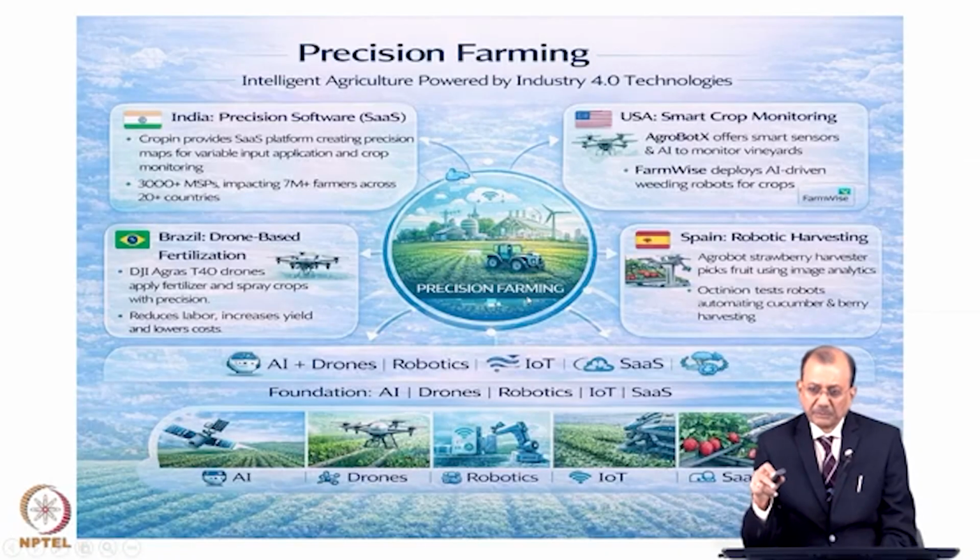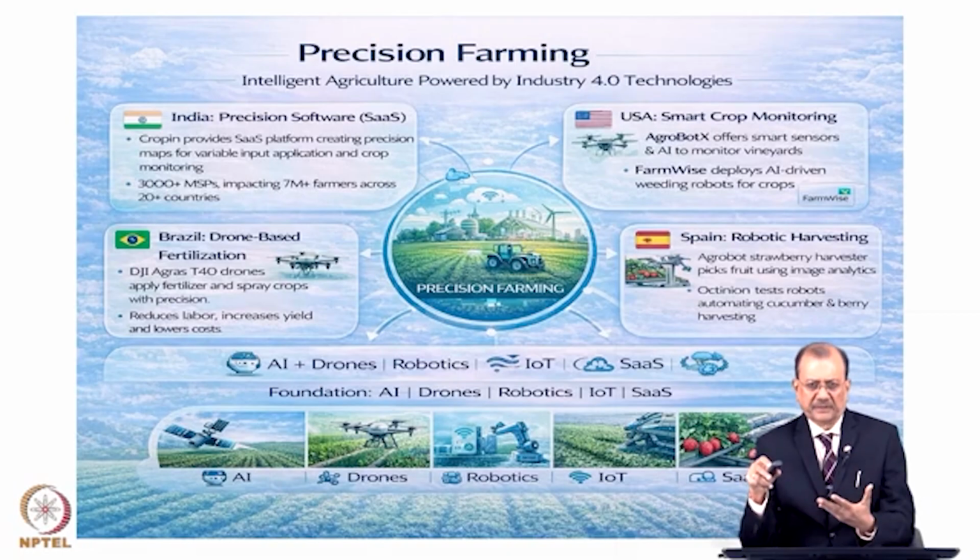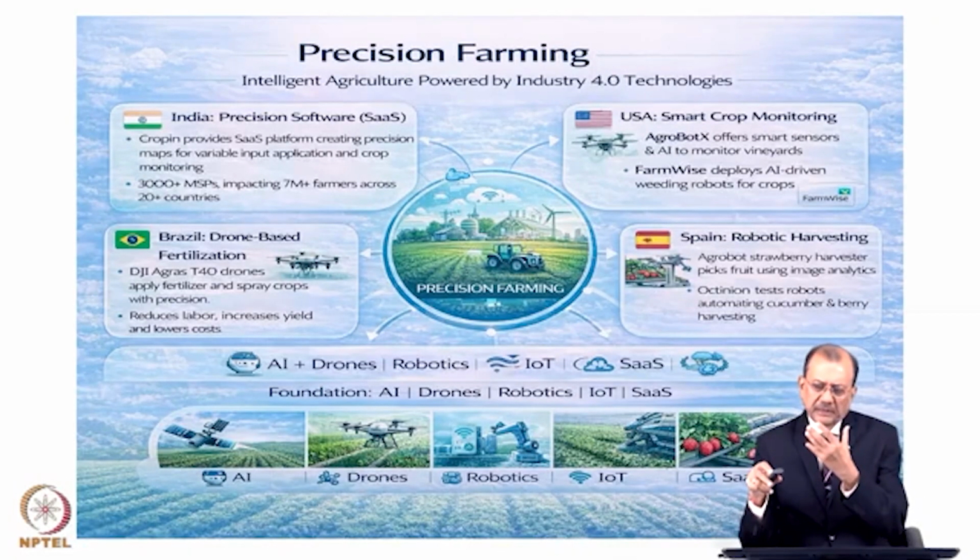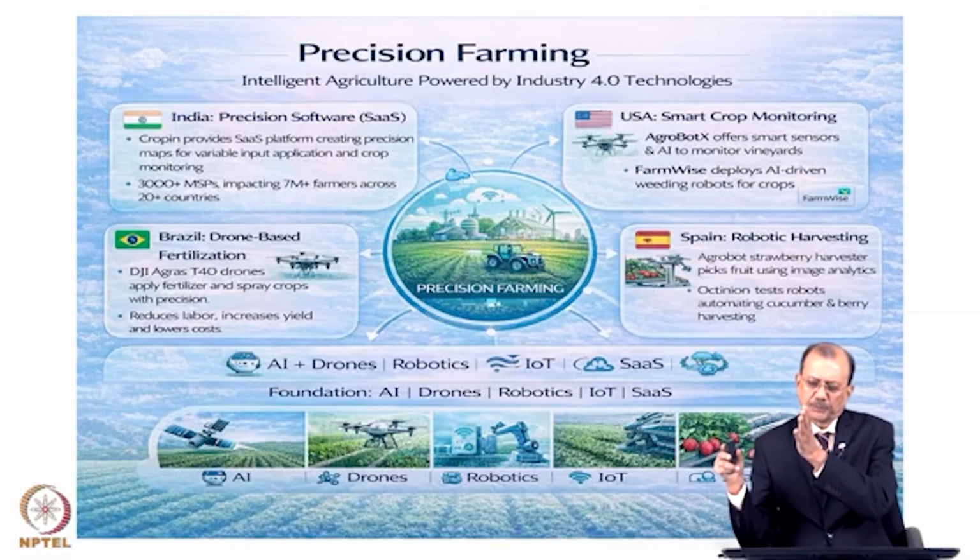This is another very important area called precision farming. Here IoT and AI are really helping farmers so that they can take advantage of these technologies. They decide that for this crop we should have this much produce.